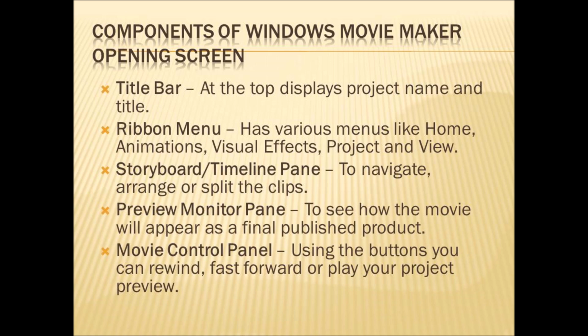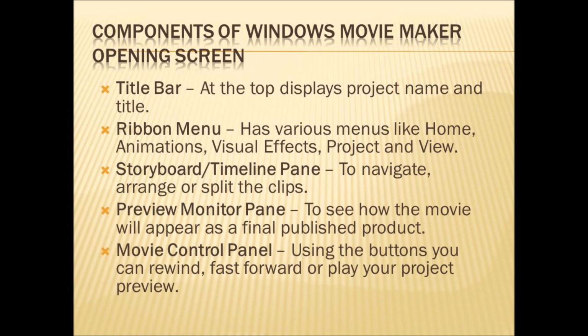Next, preview monitor pan. It is used to see how the movie will appear as a final published product. If you made a video, you can see in the preview pan how your movie is going to be shared or published in your computer or in your social media.